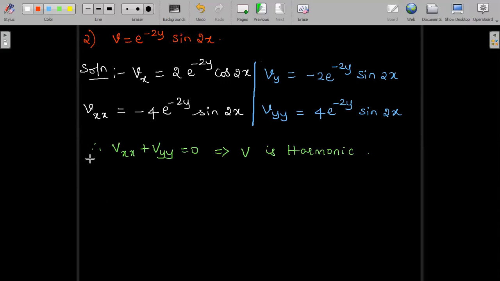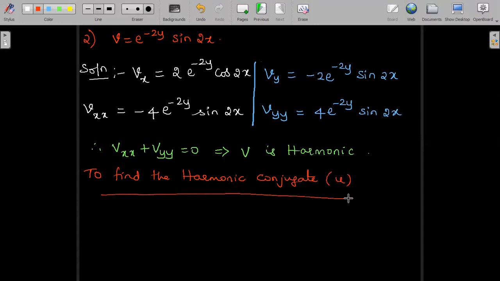Now, the second part of the problem is to find its harmonic conjugate. So, to find the harmonic conjugate, here the harmonic conjugate of v is u. Recall, u and v are the harmonic conjugates of each other. So, to find the harmonic conjugate u, we consider the CR equations and proceed as we did in the previous problem. Same way we are going to continue here. So consider the CR equations.